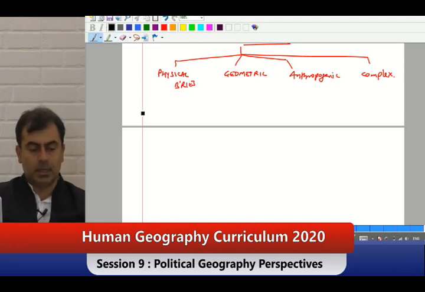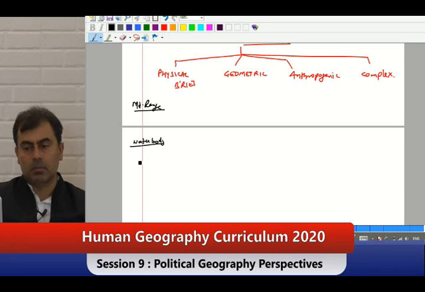Physical boundaries can be a mountain range, it can be water bodies, river, lake, sea. Get that?